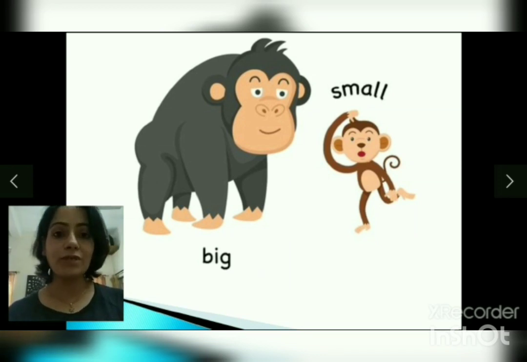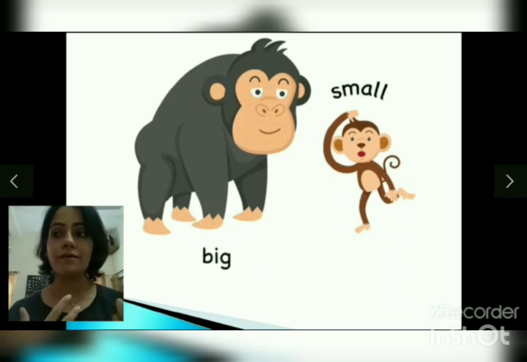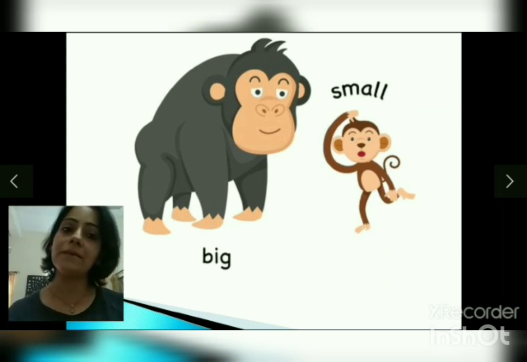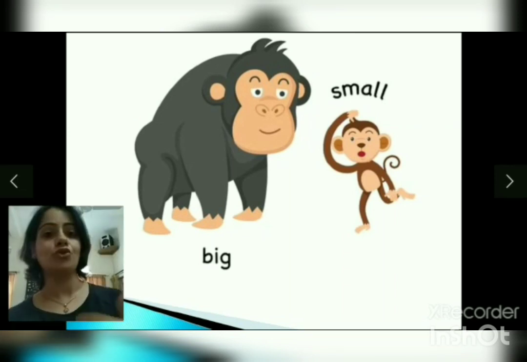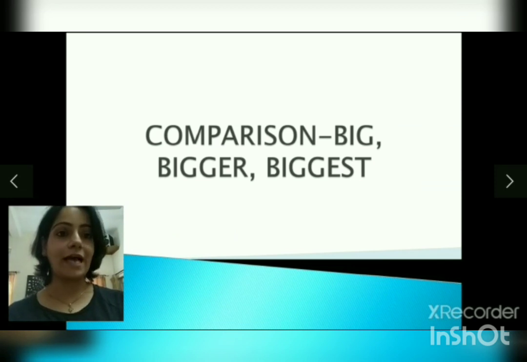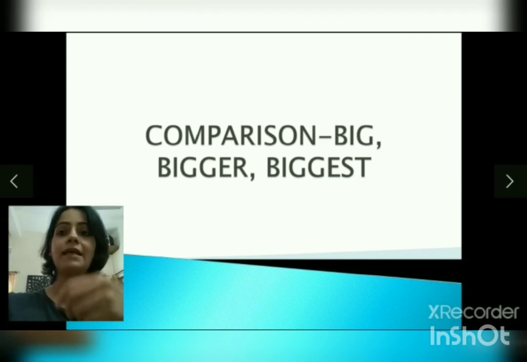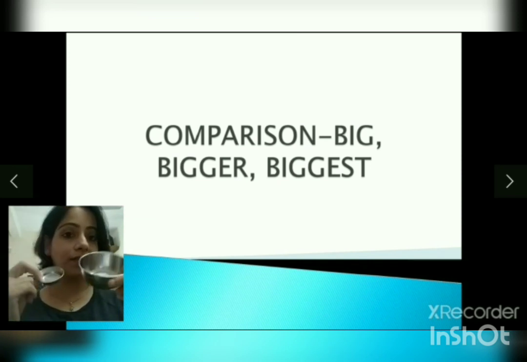See, I have taken only 2-3 examples of each concept, but you can look around in the house and there will be many more things which you can compare and which you can see. Okay, so you have to collect those things, frame sentences around those things and show it to your elders in the house. Moving on, we have comparison. When you have more than 2 things. Now, if you have only 2 things, you can say this is big, this is small. Like I have 2 bowls here. I can say this bowl is big and this bowl is small, right?